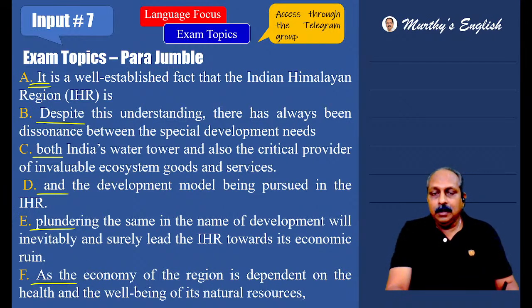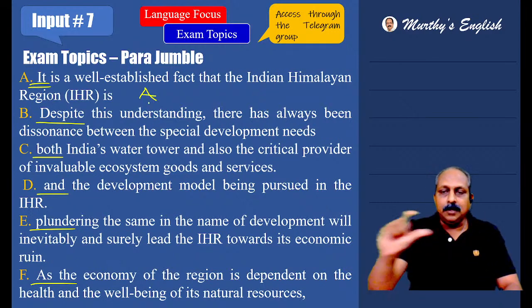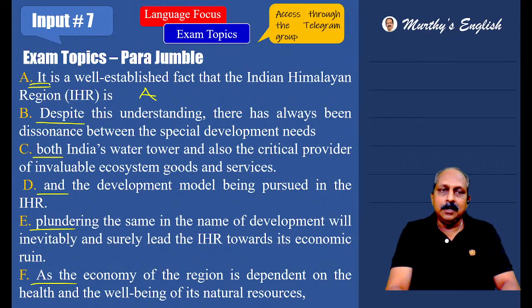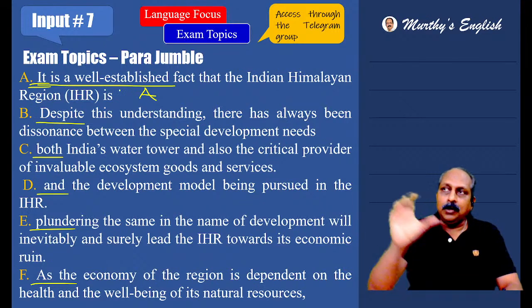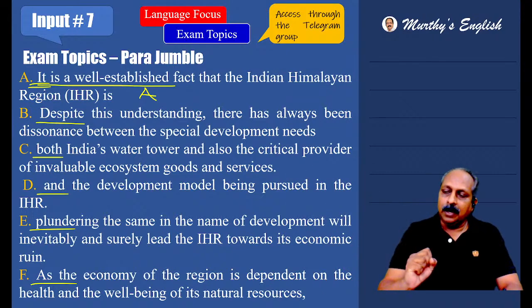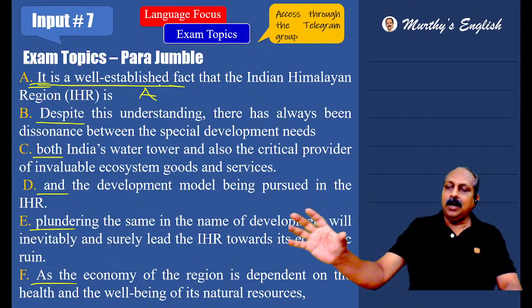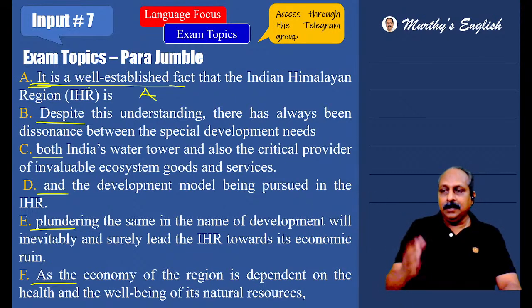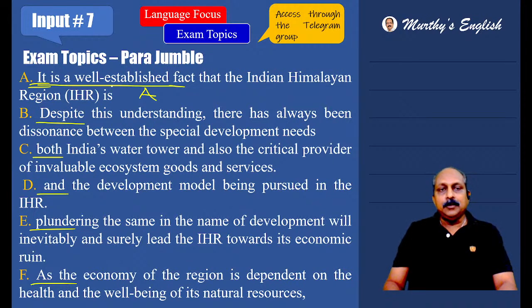As the economy, many of you may think F is the first one. No, A is the first one. That's why I tell students read completely, understand the context. Here, we are not talking about noun pronoun. We are talking about it is a well established fact. Something is a well established fact. Something it can be the first one, subject. It is a well established fact. Something is a well established fact. Take it that way. Based on that, A is the first one.